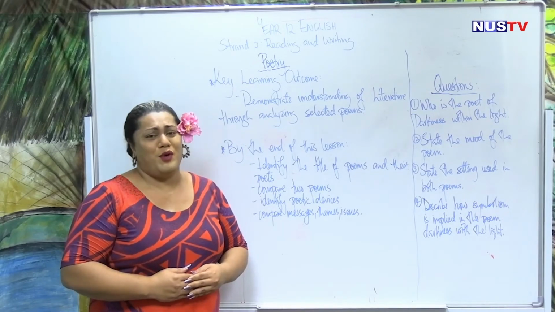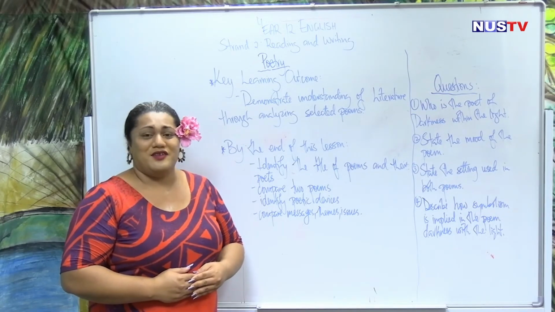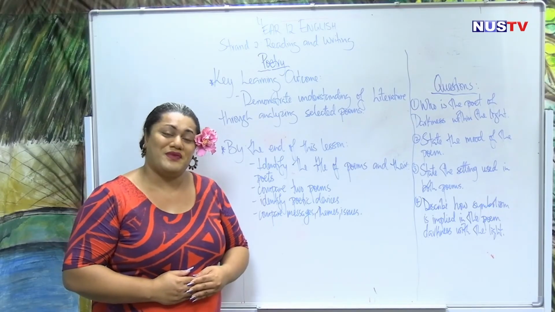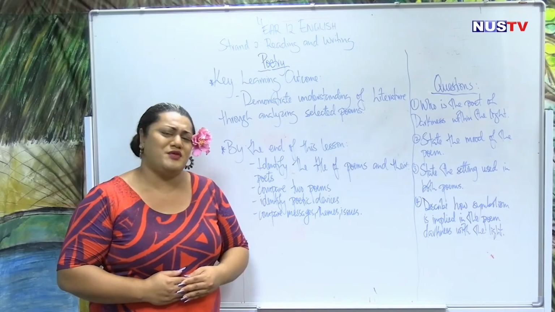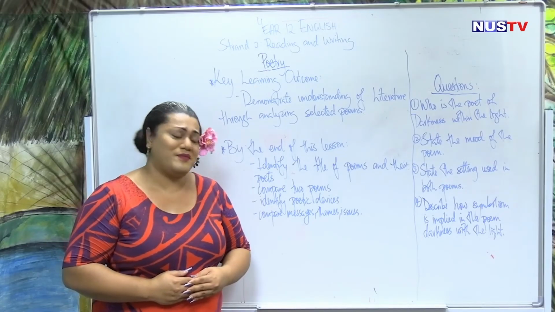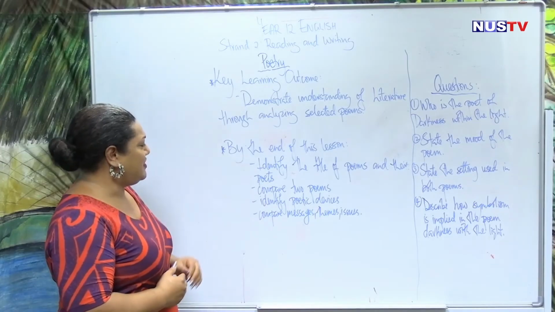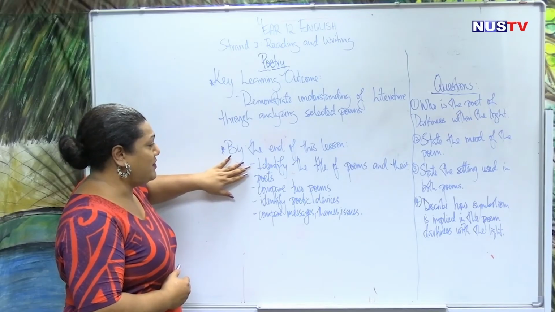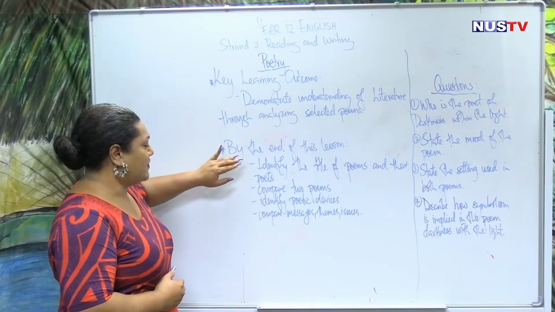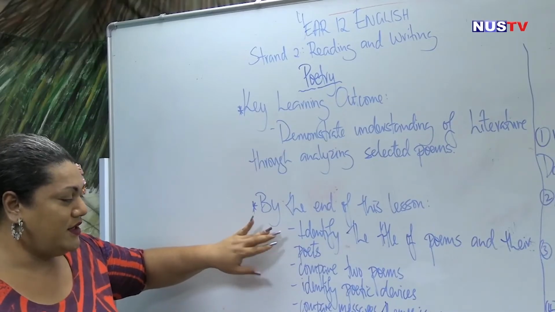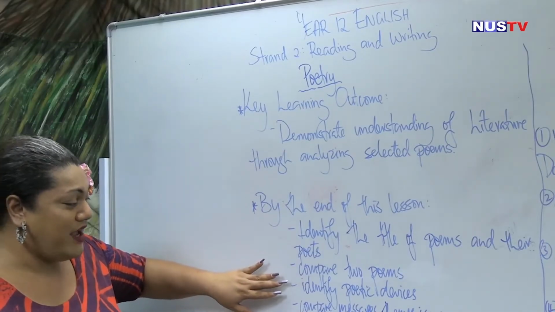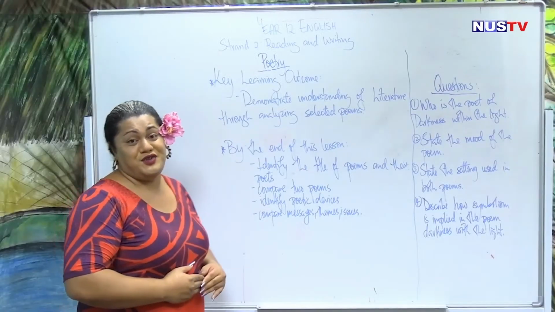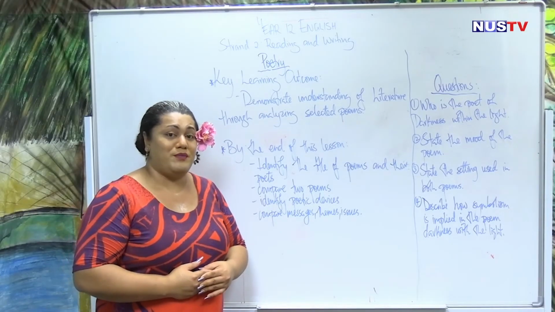Hopefully you all remember our poems that we have studied so far. The first poem is Father and Son by Rupiraki Betaya. And our second poem is Darkness Within the Lights by Karaka Karaka. By the end of this lesson, you will be able to identify the title of the poems and their poets, compare the two poems, identify the poetic devices, and compare messages, themes, and issues that are presented in each poem.